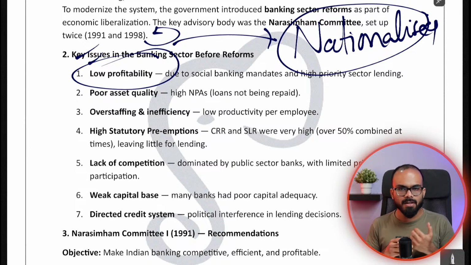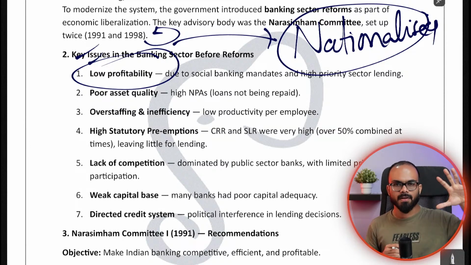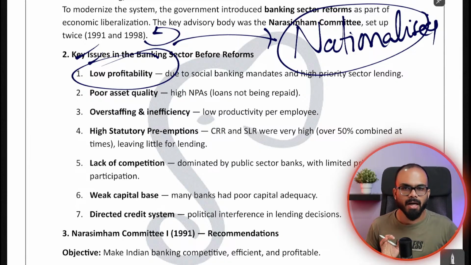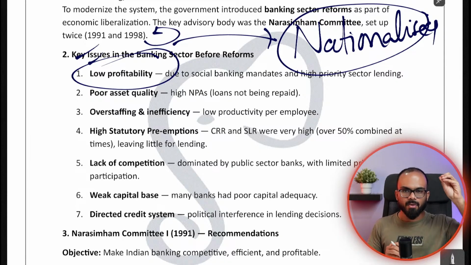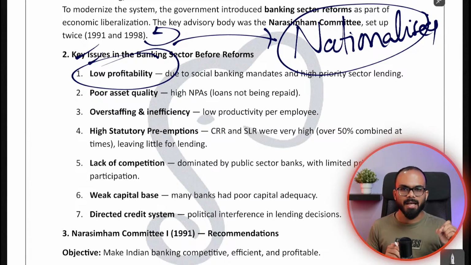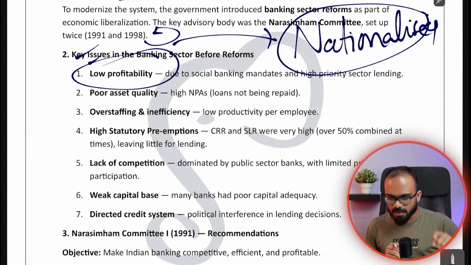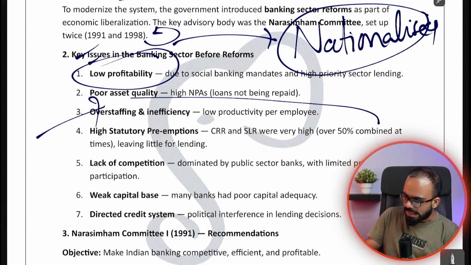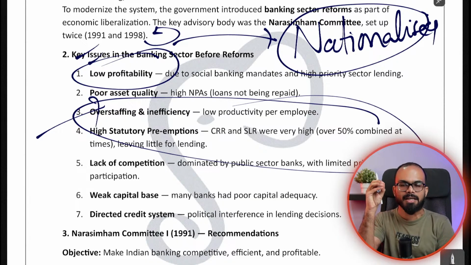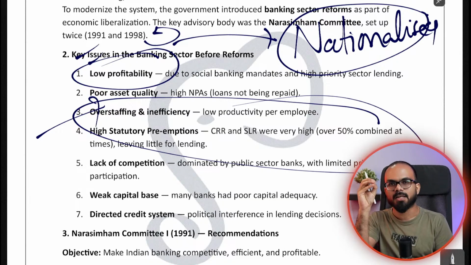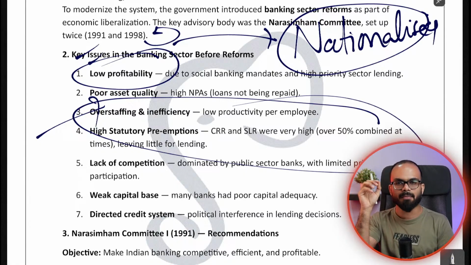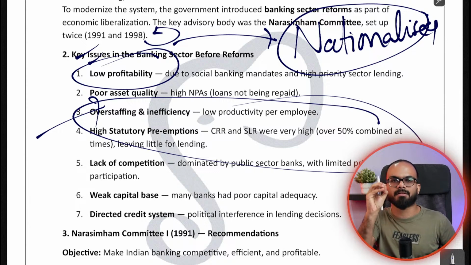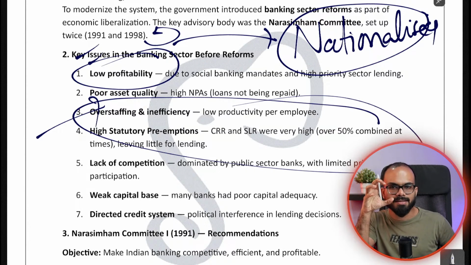As in, there were collaterals that were pledged with the banks, but the quality of the collateral was poor, that is, people were not paying back the loans on time. So the asset quality was reduced. Banks' balance sheets faced a major crisis. There was a lot of overstaffing in the banks. Similarly, CRR and SLR together were pegged at almost 50%. So basically, banking business in India became a nightmare by 1991. It is because of the excessive reforms of nationalization and excessive government control.